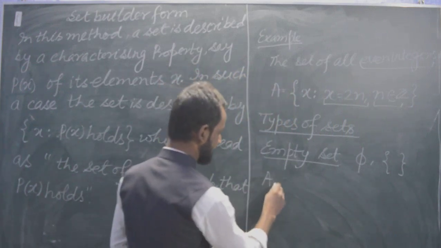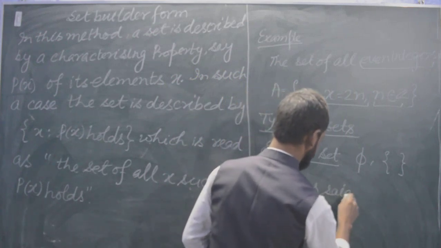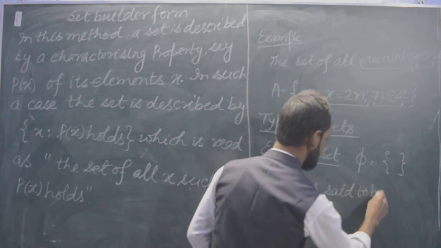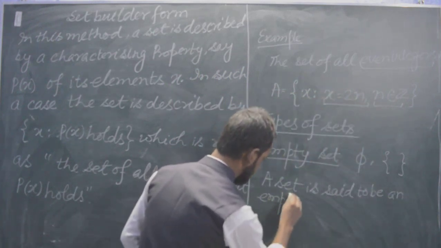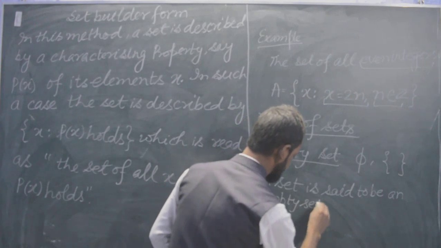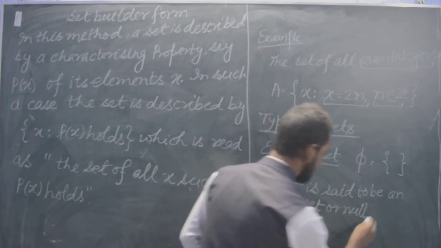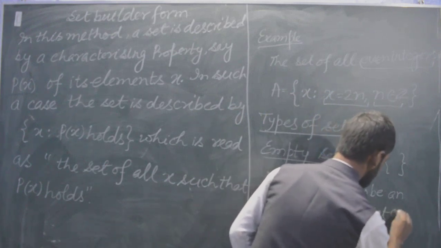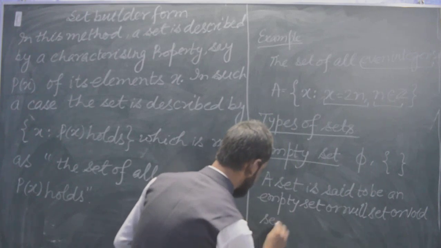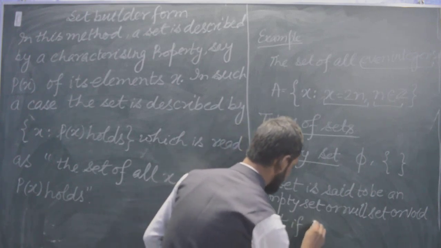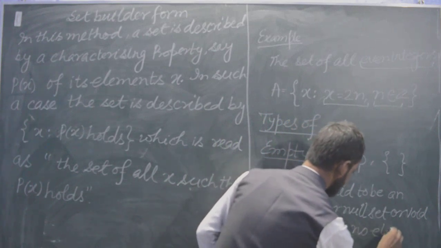A set is said to be an empty set or null set or void set if it has no element.